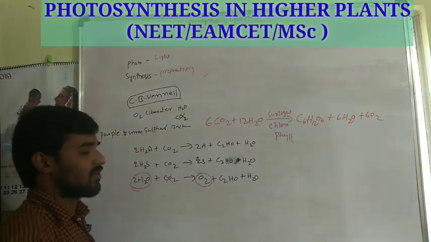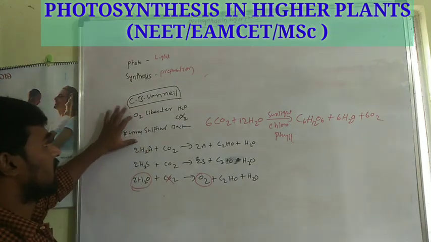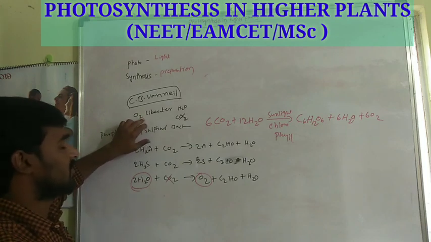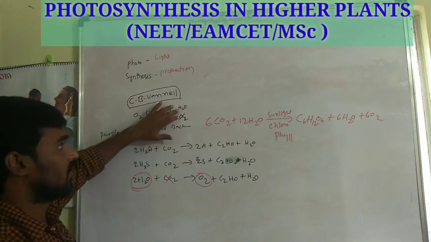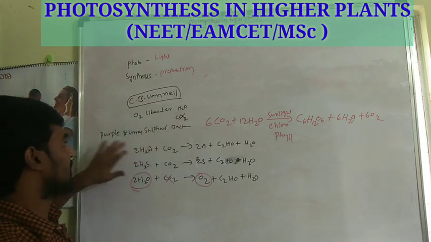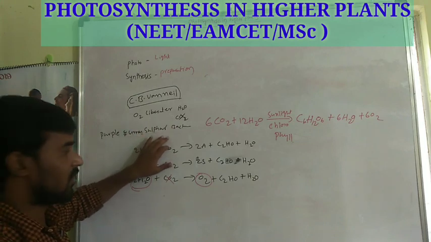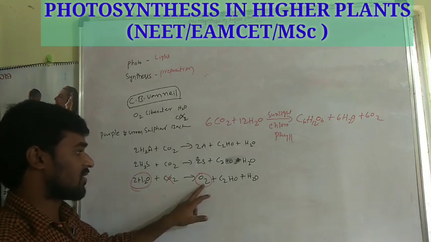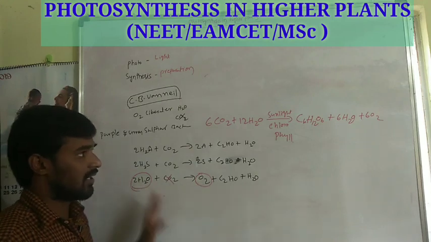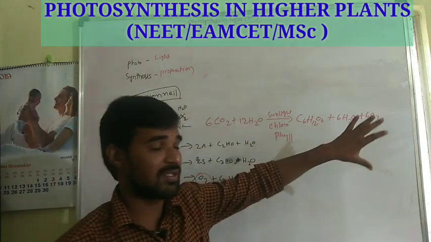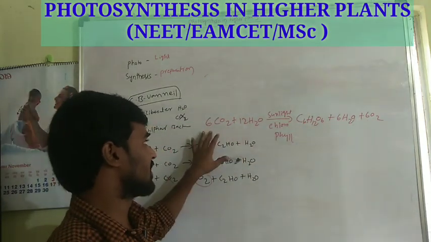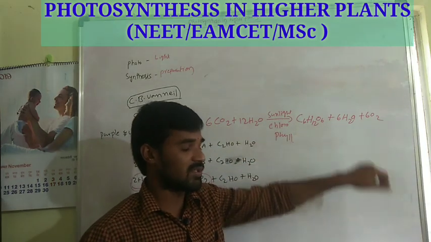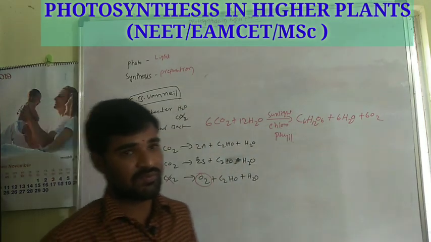So, what is the contribution of C.B. Van Niel here? He gave the information about oxygen liberation during photosynthesis, the release of oxygen into the atmosphere from the water, not from the carbon dioxide. He experimented on purple and green sulfur bacteria and gave some equations. By these equations, we can confirm that the oxygen is liberated from the water, not from the carbon dioxide. He also finally gave the equation for photosynthesis. The overall equation is 6CO2 + 12H2O, with sunlight and chlorophyll, gives C6H12O6 + 6H2O + 6O2. This is the overall balanced equation for photosynthesis.